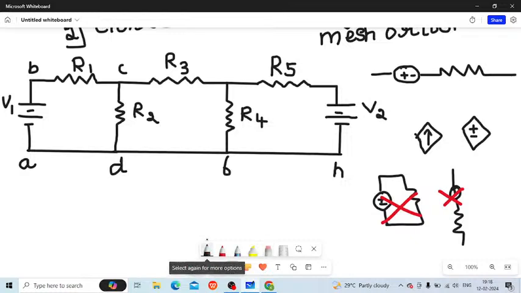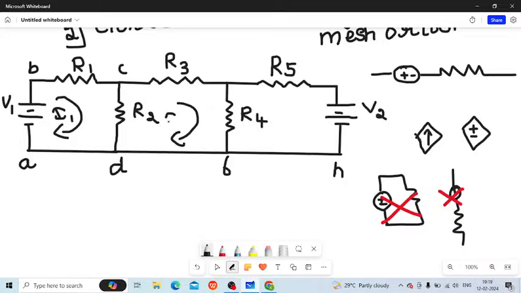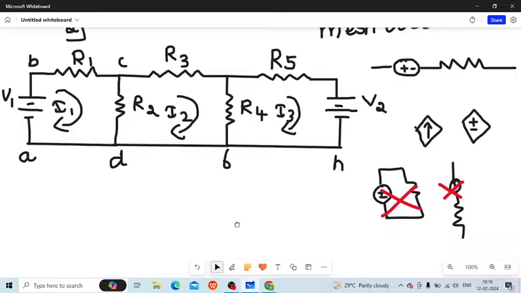The next thing is that the equations for the meshes are written using the general mesh analysis equation. So see here, this is the clockwise direction that we are considering. Let me mention the currents as I1, I2, and I3. Now you are going to write a mesh equation. For writing mesh equations, I have told you one very important thing.